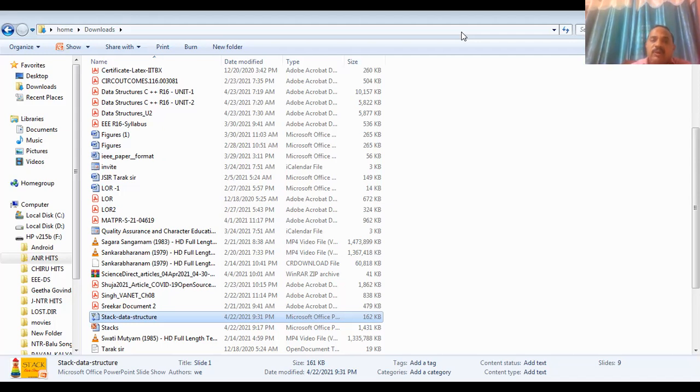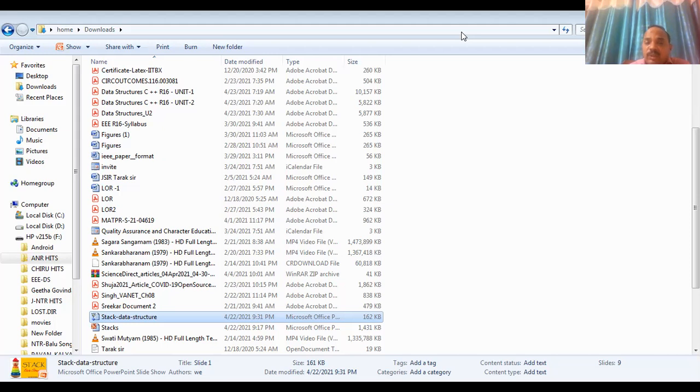Clear all of you? So next is the delete operation. The delete operation is also called the pop operation. In the pop operation, if stack is empty, if top equal to minus 1, is it possible to remove? No, because there is no element. If top equal to minus 1, the stack is empty, return top, then stop the process.